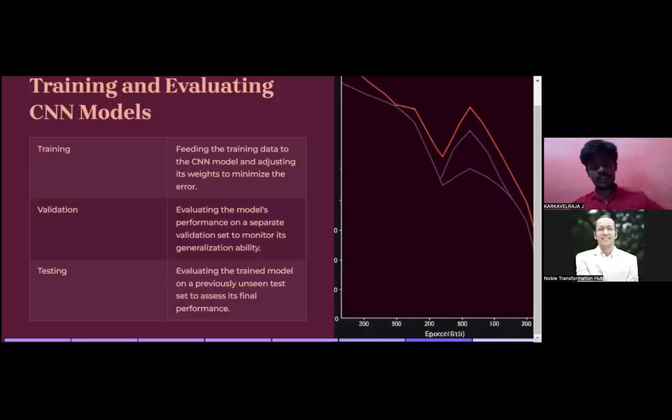Validation: we are evaluating the model's performance on a separate validation set to monitor its regularization and generalization ability. Once an epoch is completed, once one learning round is completed, we will use the validation data to validate the model.